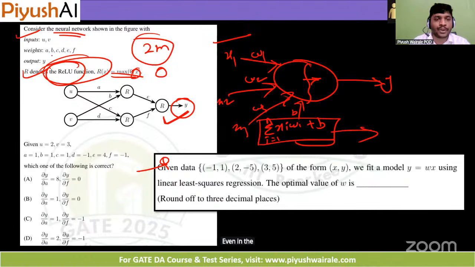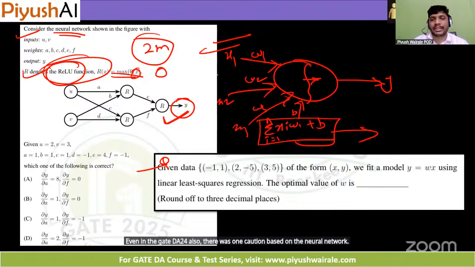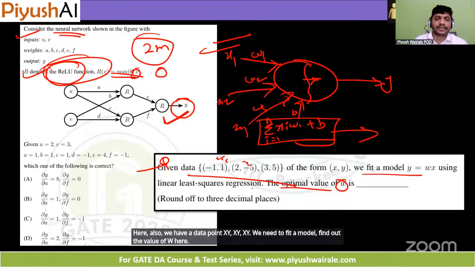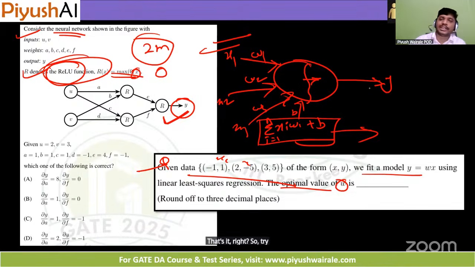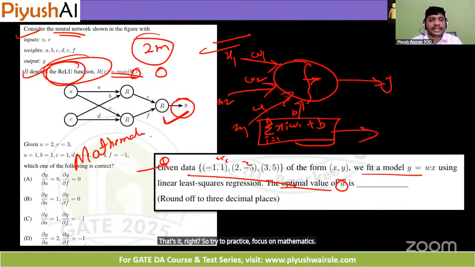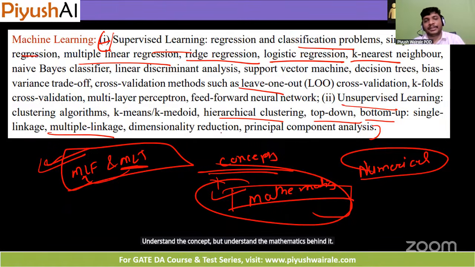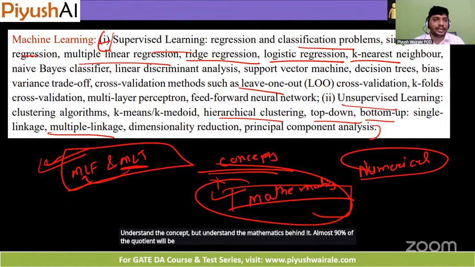Even in GATE DA 2024, there was one question based on the neural network, with the same thing. Just pure mathematics behind this. Here also we have data points xy, xy, xy. We need to fit a model and find the value of W. So try to practice and focus on the mathematics behind these concepts. Don't go through just the theoretical part. Understand the concept, but understand the mathematics behind it. Almost 90% of the questions on machine learning will be based on mathematics.